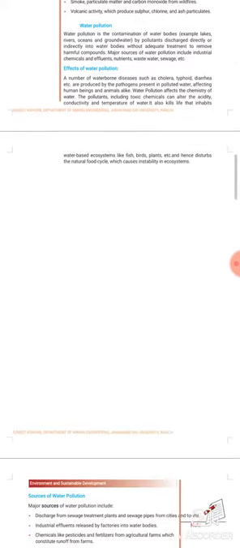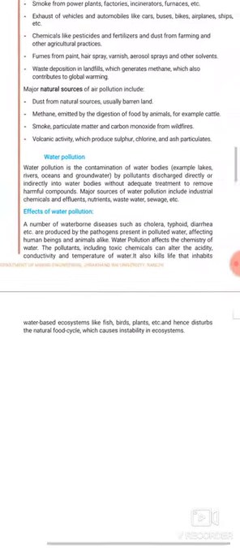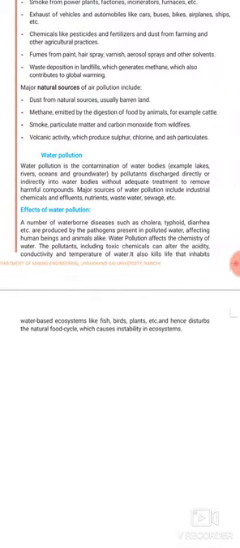Now we should move to water pollution. What is water pollution? See, this is basically contamination of a water body. Means mixing of a water body with pollutant elements or any undesirable element. This is called water pollution. What are the major sources of water pollution?